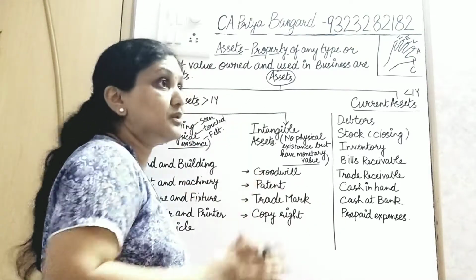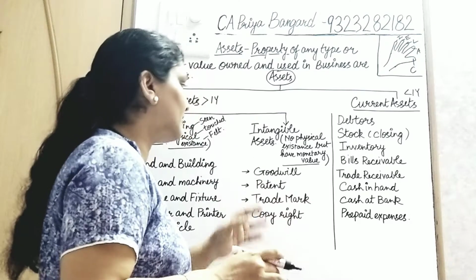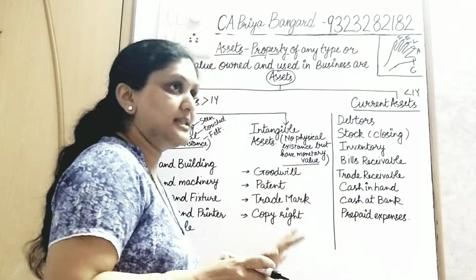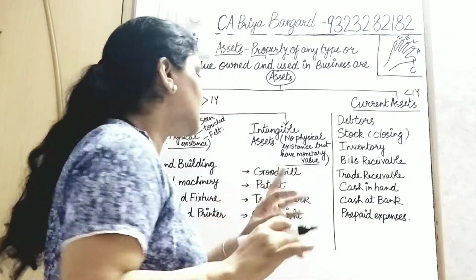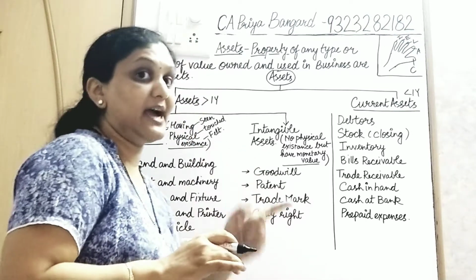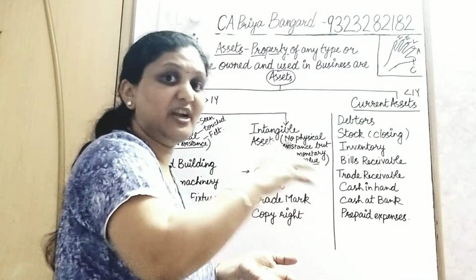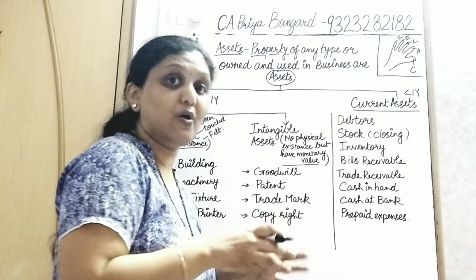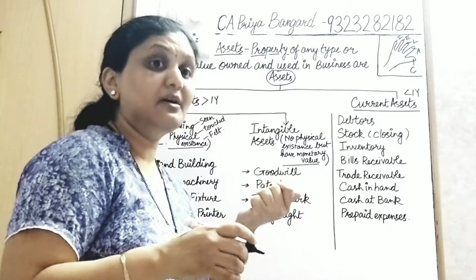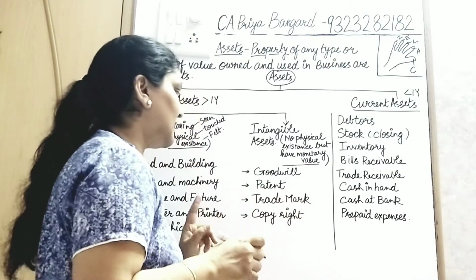Patent: you discover something because of your research and development, R&D. You get it patented in your own name, and nobody else can then take it or copy it. So that is a patent. A patent you also can't see but it has monetary value. Trademark: you must have seen various trademarks on products like pure cow ghee. Even on some edibles there are trademarks. So trademark is also an intangible asset.